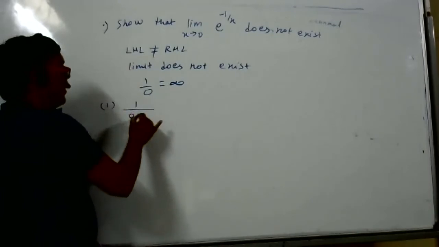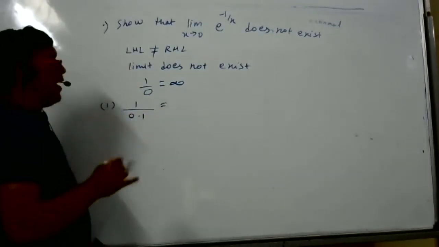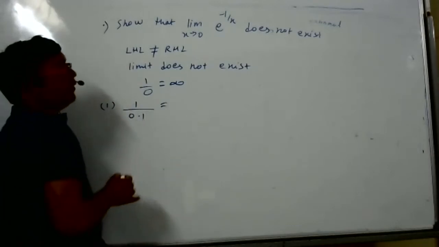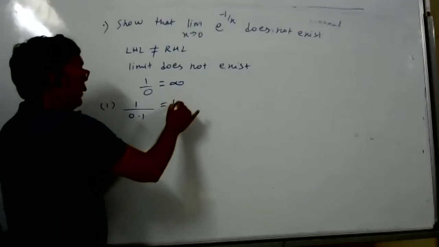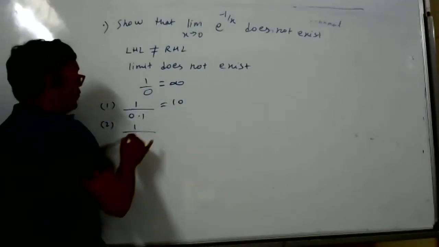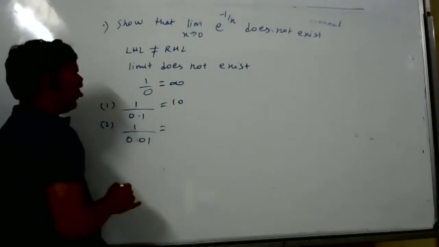One example: 1 by 0.1, how much? 10. Second example, 1 by 0.01, how much? 100.